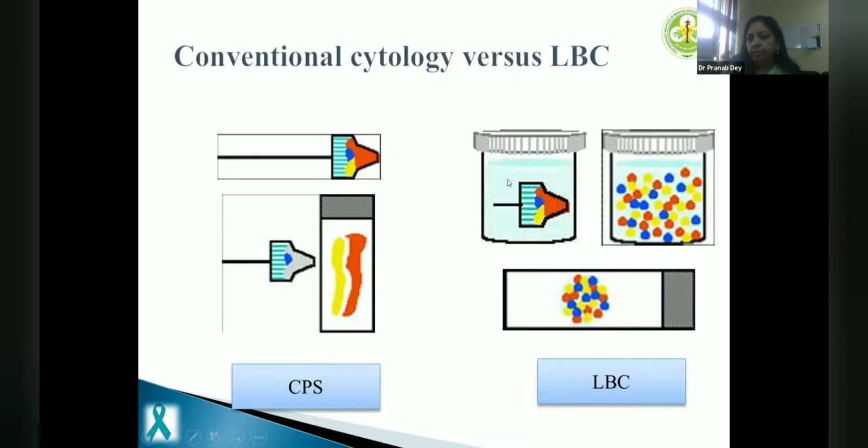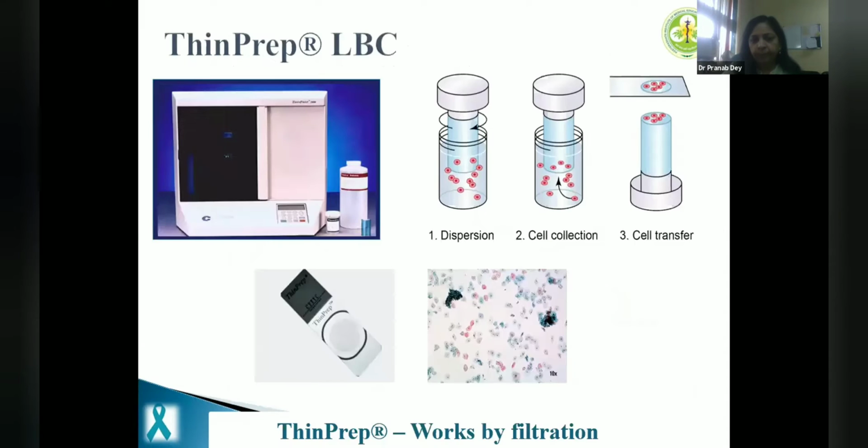Then the preservative fluid which is left after preparing the slide can be used for preparing additional slides. We can use it for DNA testing, for HPV testing, and we can take out a good quantity and quality of DNA from this sample. So ThinPrep works on filtration. Here is the filter, and when the cells are moving in this liquid material, the filter attracts the cells, and ultimately from the filter these cells are transported onto the slide. On microscopy we see a lot of empty spaces.